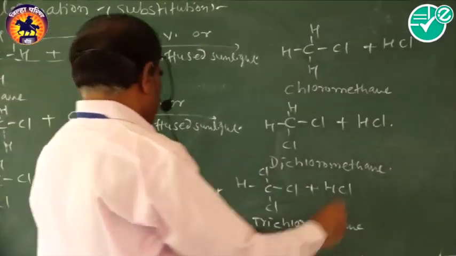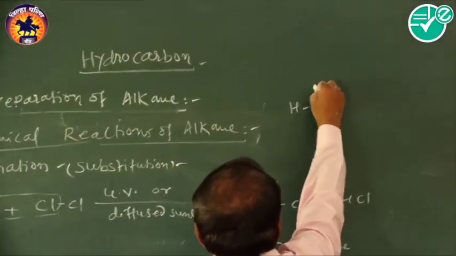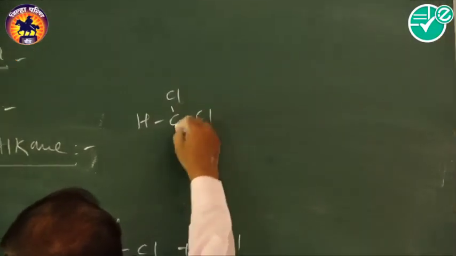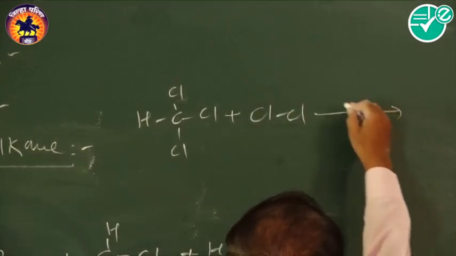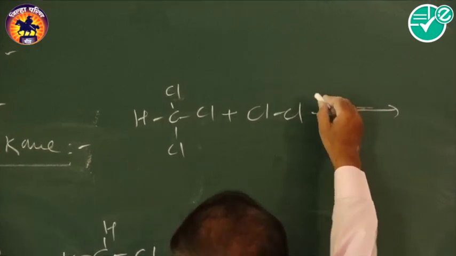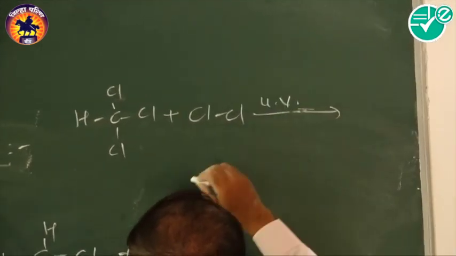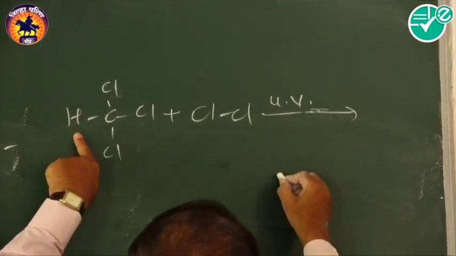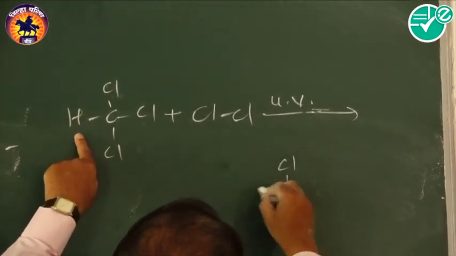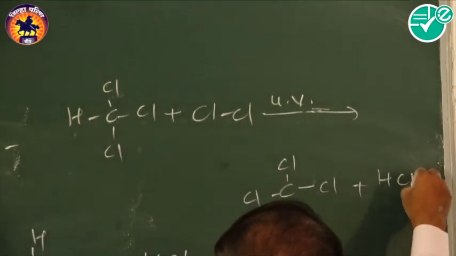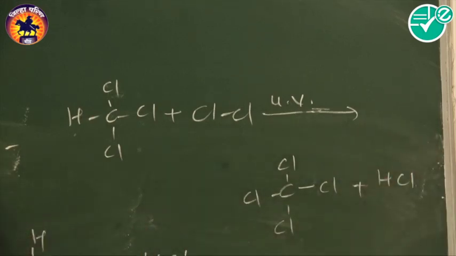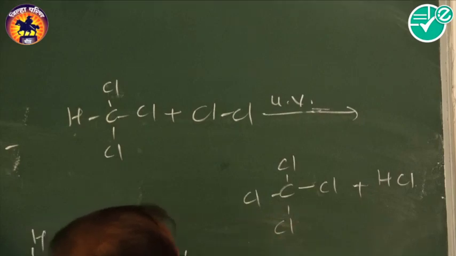And lastly, this reaction becomes in this way, in presence of chlorine, in presence of diffused sunlight or ultraviolet light. This hydrogen atom is again replaced, then there is a formation of CCl4 plus HCl. That means all the 4 hydrogen atoms of this alkane, that means methane, are replaced one by one, and lastly there is a formation of carbon tetrachloride.